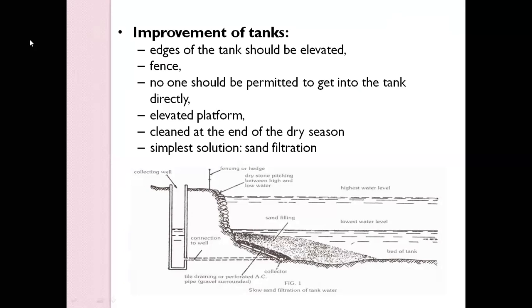Okay, so in that way we can avoid any form of contamination, especially with the fence. We can increase the edges of the fence. No one should be permitted to get into the tank directly. We can elevate the platform, and we can clean it properly at the end of the dry season.